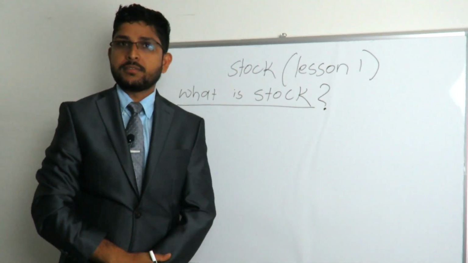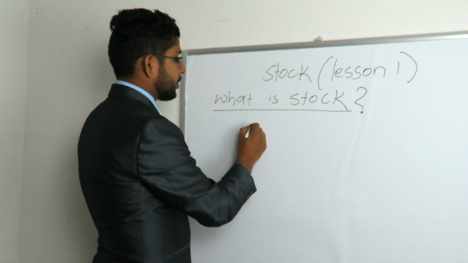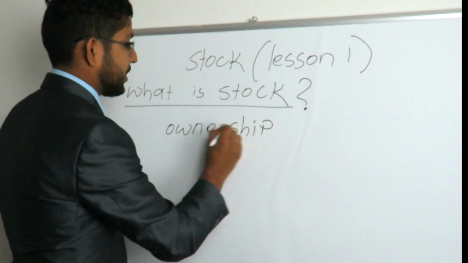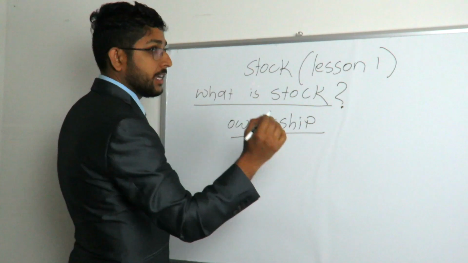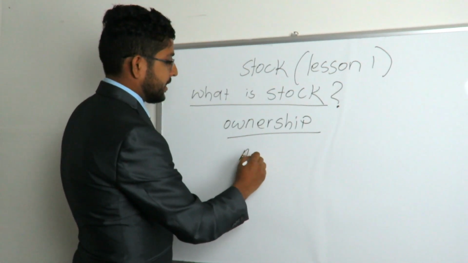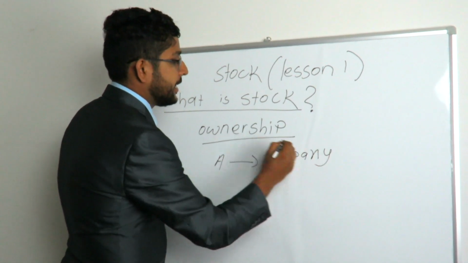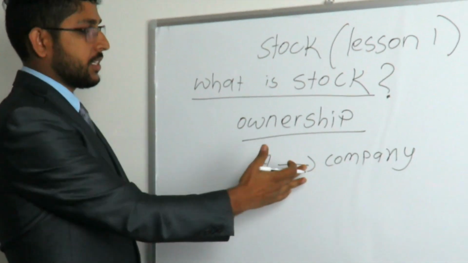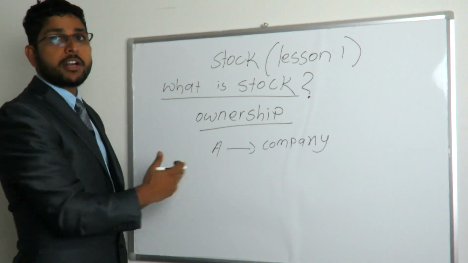So what is stock? Let me give you this small example. Stock is actually the ownership of any company. It is the ownership. For example, let's say person A starts a company, and to start the company, he needs the capital or the money. He may not have enough money to start the company. That is why he has to actually get the stock in the market.